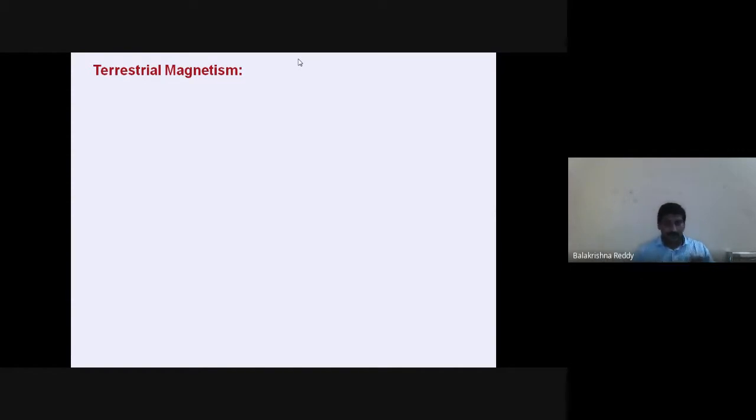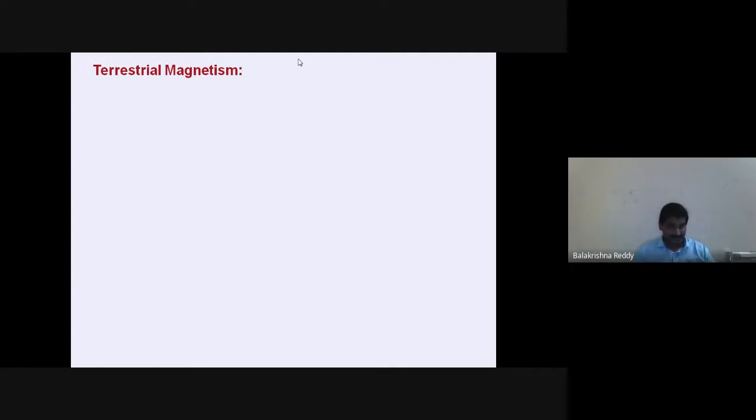Okay, this we keep aside. Now the second point is that since the Earth is rotating, circular currents are produced inside the Earth. We know that where there is a current, a magnetic field is also produced perpendicular to it. So perpendicular to these circular currents, a magnetic field is produced.